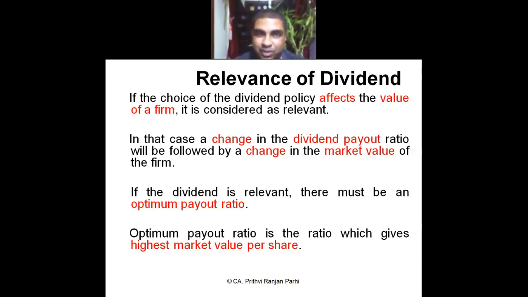That is my optimum payout ratio. If I believe that dividends are relevant, then management has to arrive at that optimum payout ratio, and accordingly dividend policies can be framed. Understood?